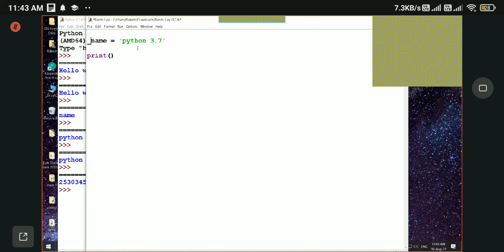There is no issue whether it is a small letter or capital letter; it will take both. But convention says that we should name our variables in small letters only, not capital letters. And if you want to define a special variable, in that case use underscore.